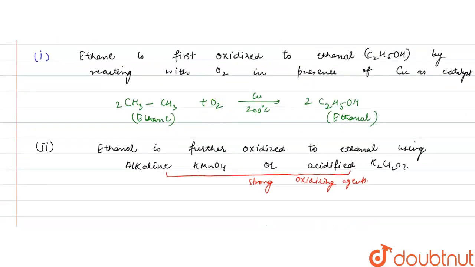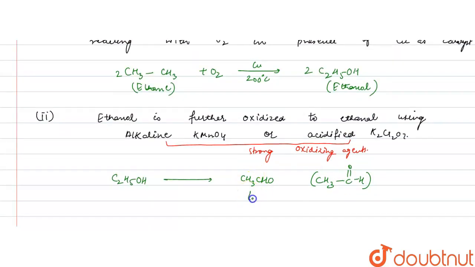It means ethanol, that is C2H5OH, is converted to ethanal, that is CH3CHO. Its structure will be this, that is having carbonyl group. This is the aldehydic group. So this is converted using either alkaline KMnO4 or acidified potassium dichromate.